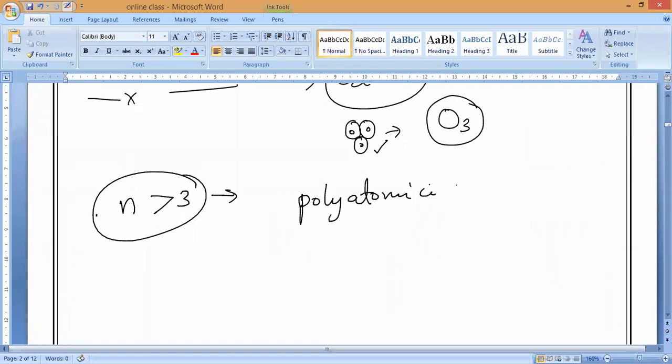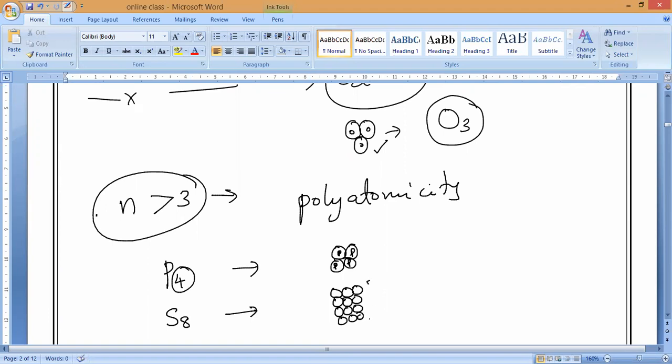Polyatomicity. So if you take, for example, phosphorus, how many atoms are there? Four phosphorus atoms come together, and only then it can exist. Like that, if you take sulfur, 8 atoms combine together. Just for example, I'm saying, in class 10 you will study the structure also. So 8 atoms together is octatomicity, but we can say more than 3 is called polyatomicity. Examples are P4 phosphorus and sulfur, S8.